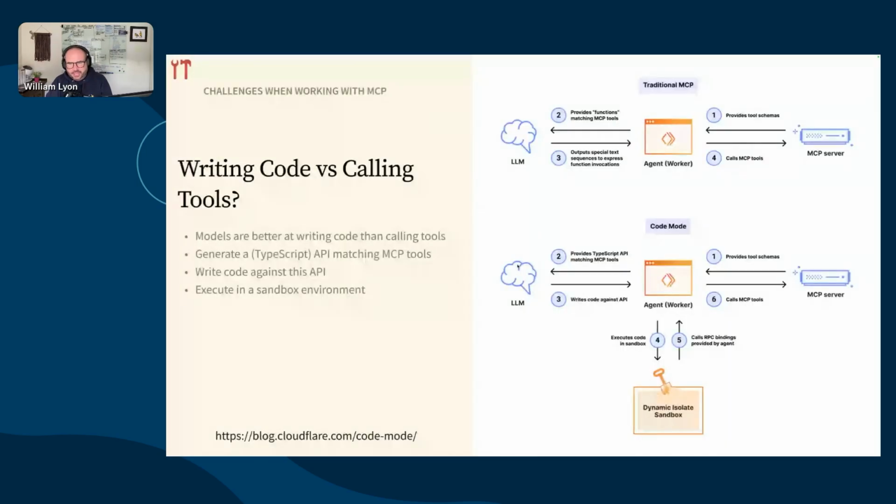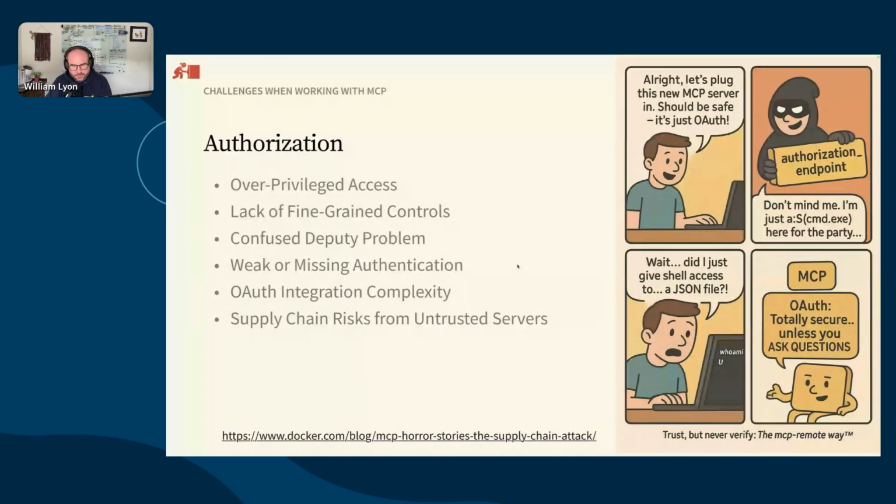The folks at Cloudflare had this observation, right? That not all models are so great at tool calling. And they have an interesting approach that they call code mode in their agent framework, where the agent framework will convert the tools exposed through MCP to a TypeScript API and then spin up a sandbox, and the agent will write code that executes in that sandbox. They found that this improves the tool calling ability of models.